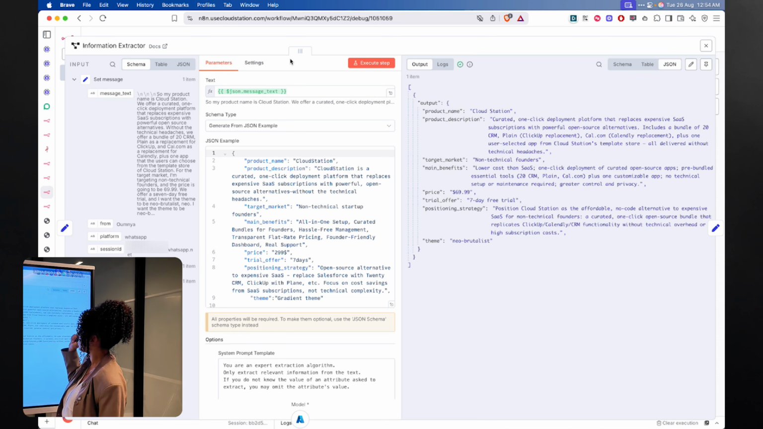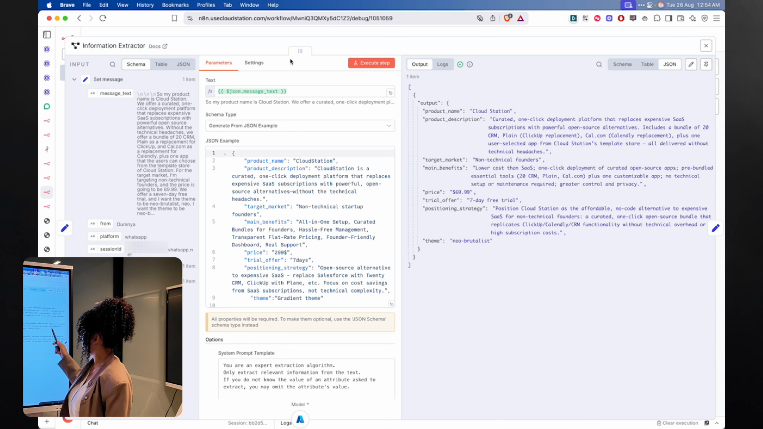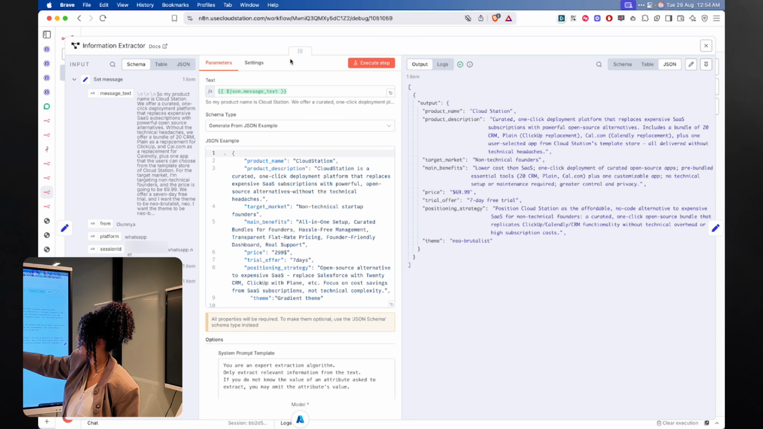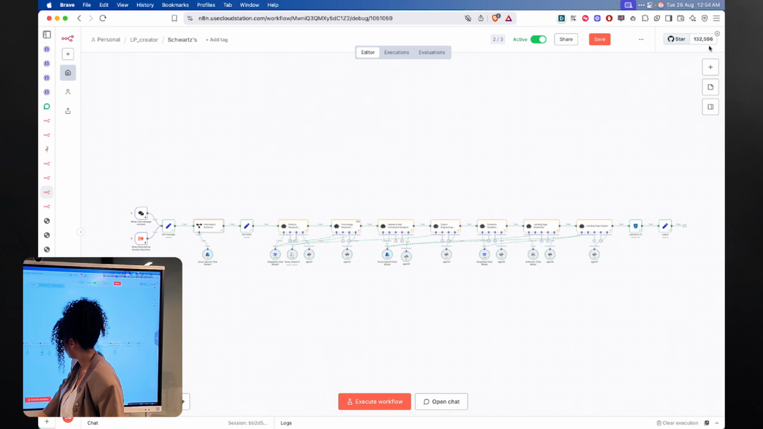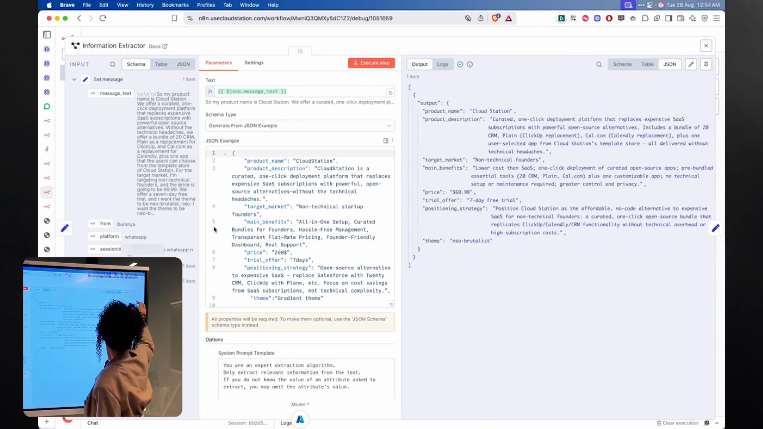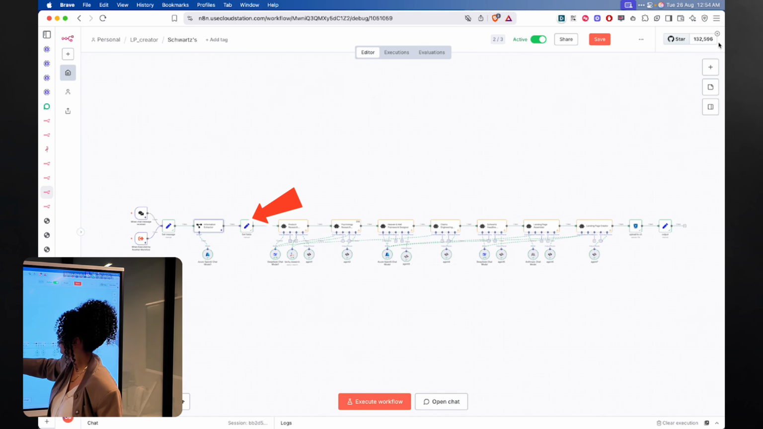Target market is for non-technical founders. Main benefits are lower cost than SaaS, one-click deployments of curated open source apps, pre-bundled essential tools, etc. So everything is correct. We have the price here. The trial offer is 7 days. And the position strategy is position Cloud Station as the affordable low-code alternative to expensive SaaS for non-technical founders. A curated one-click open source bundle that replicates ClickUp and CRM functionality without a technical overhead or high subscription cost. And the theme that I chose was neobrutalist. Okay, I'm gonna pin this one. And we can move to the next one.